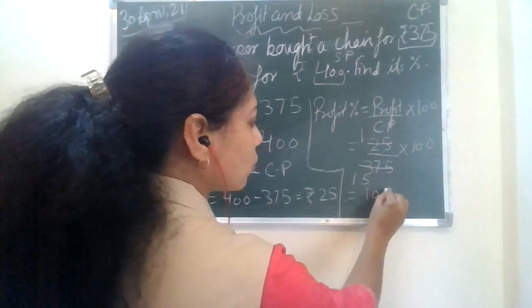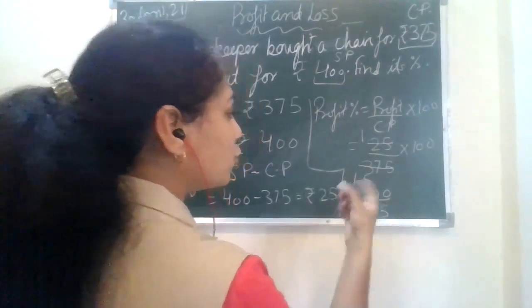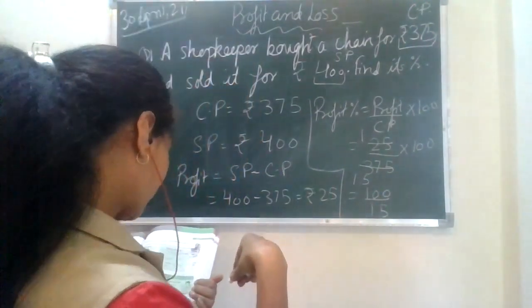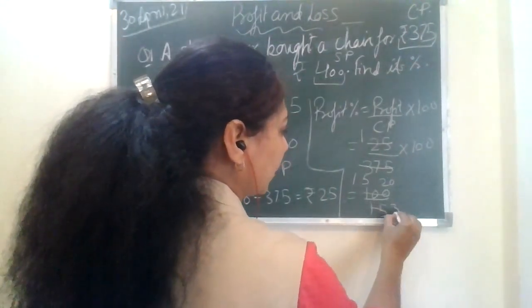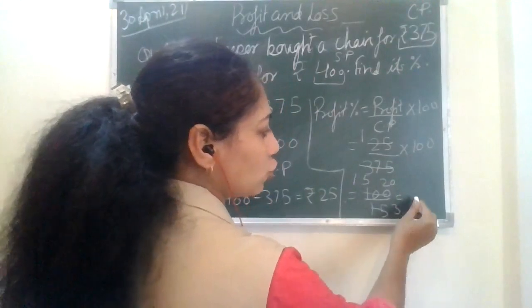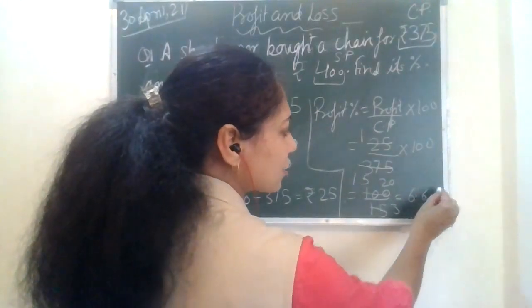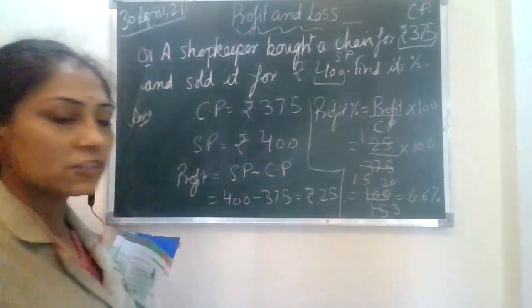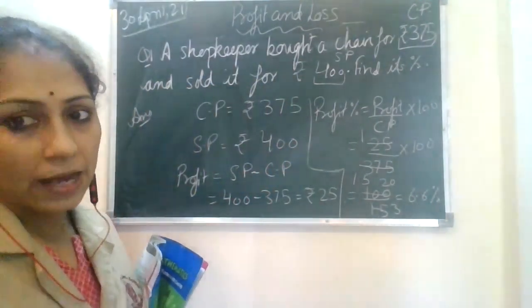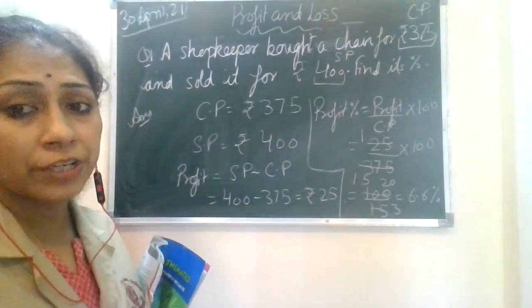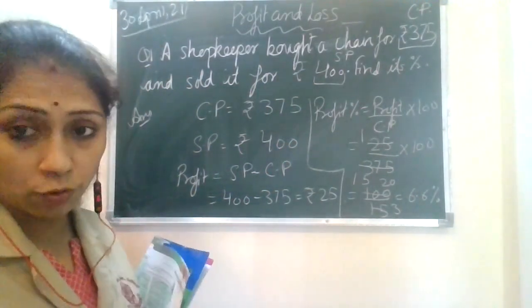Okay, so the answer is 100 upon 15, which you can further cancel out by factorization. That is 20 upon 3, and your answer is going to be 6.6%. Fine, 6.6% is the profit percentage. You got the answer. Okay, this is the first question of the day. Everybody, please endorse it in the notebook.